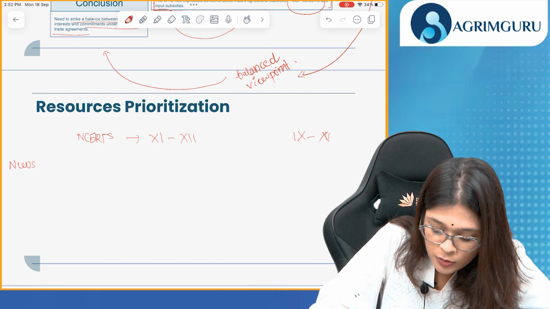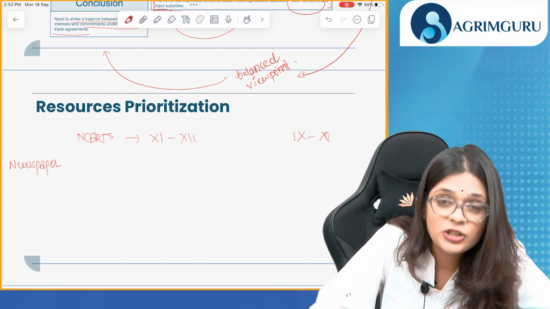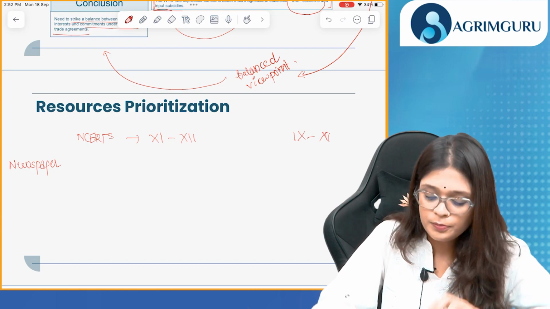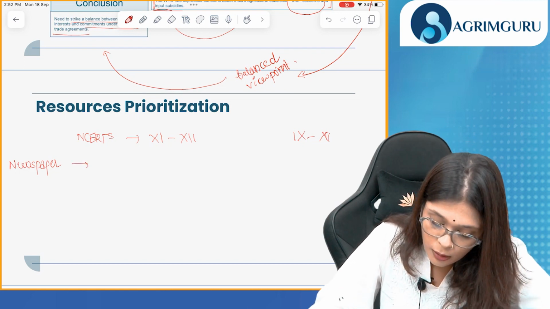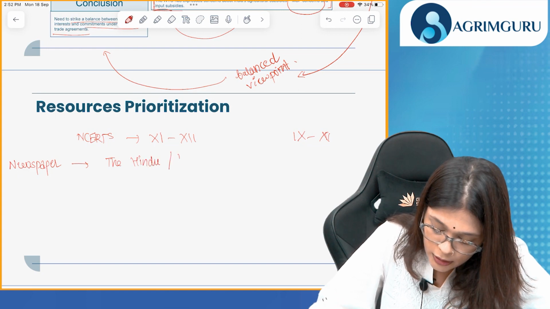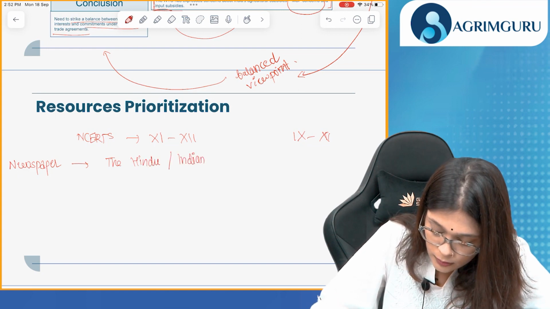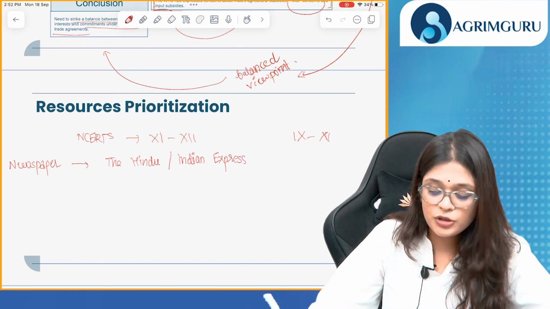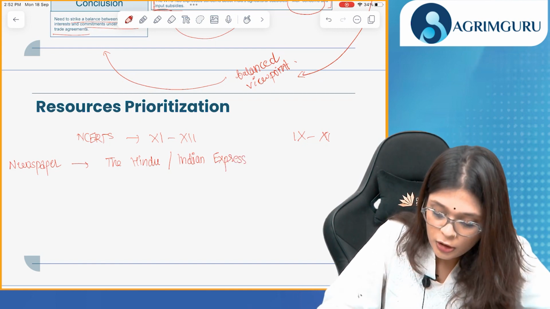Daily newspaper is very important because you need to substantiate your answers using data. You could refer to The Hindu or Indian Express.